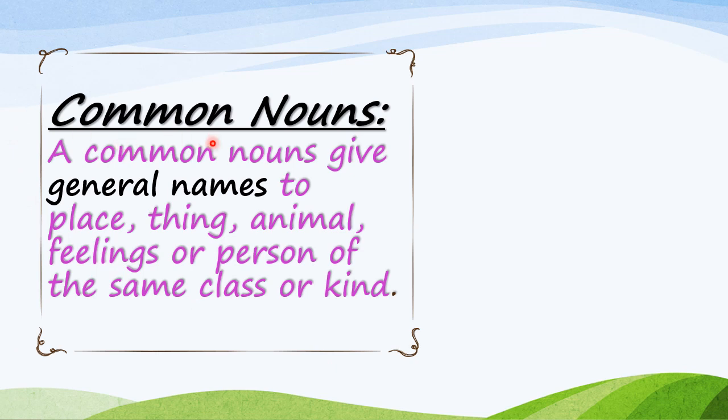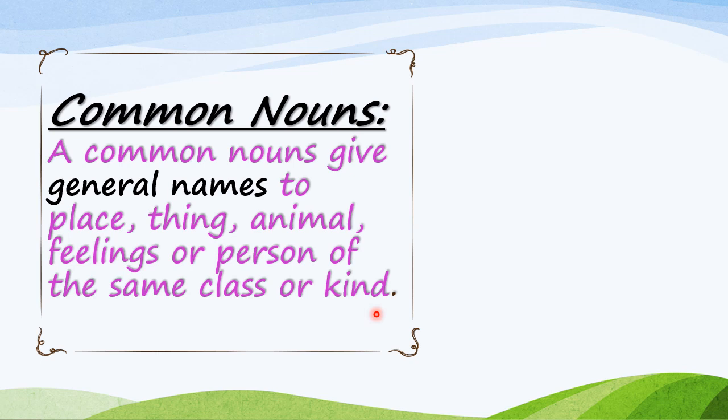Let's start with common nouns. Common nouns give general names to place, thing, animal, feelings or person of the same class or kind. In short, children, we can say common nouns are the naming words that we use for a general or common group of people, place, thing, animals or idea. Yes, children, it can be anything which we use commonly.